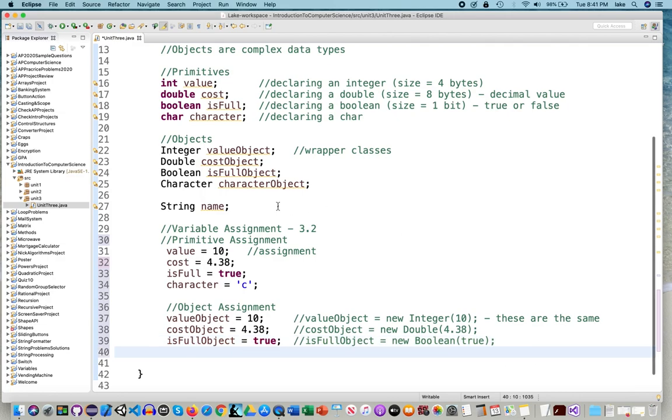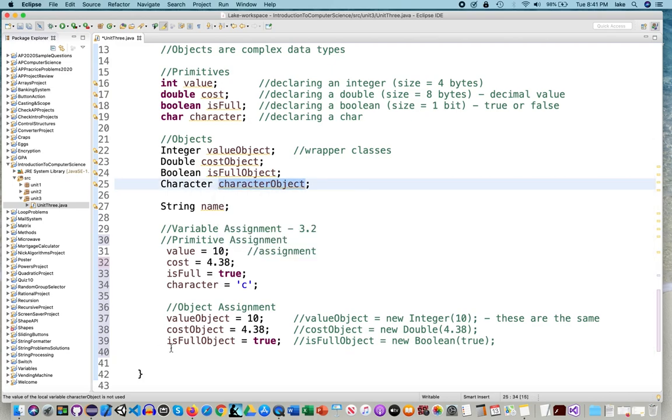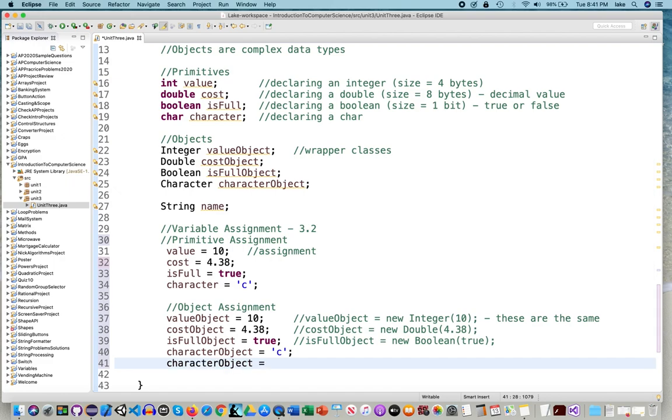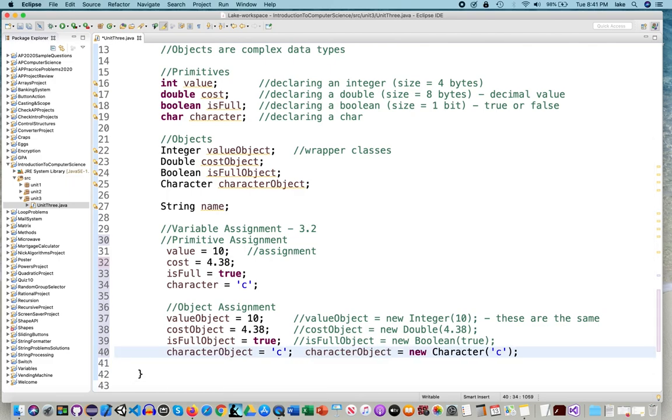And the character object, obviously, you could do it and say, let it be a C. Okay? Or we can say the character object equals new character. It's going to be a C. Now, because we have these two ways of making this, it doesn't mean you have to make them two ways.